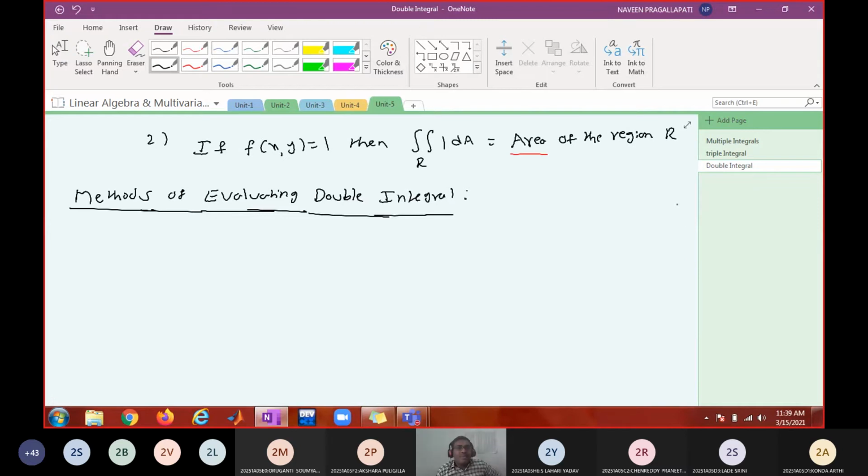In the next class, the most important part: integrating over a non-rectangular region, which is not so easy. You need to draw the graph of the function and analyze it, and only then will you be able to identify the limits of integration.